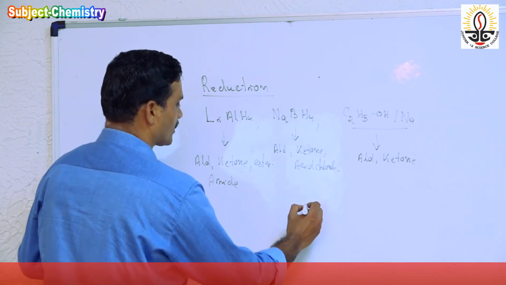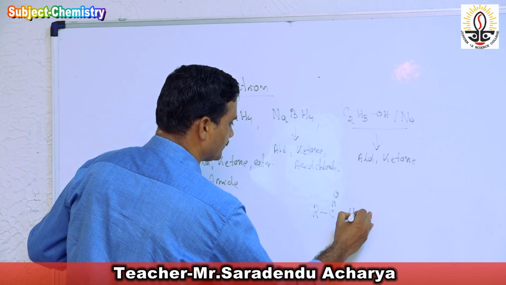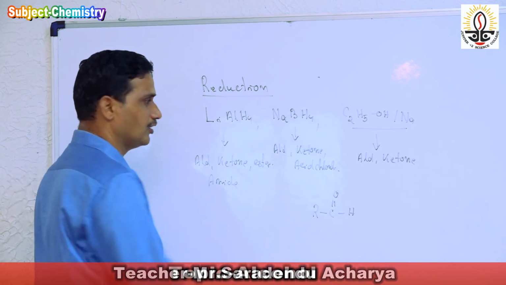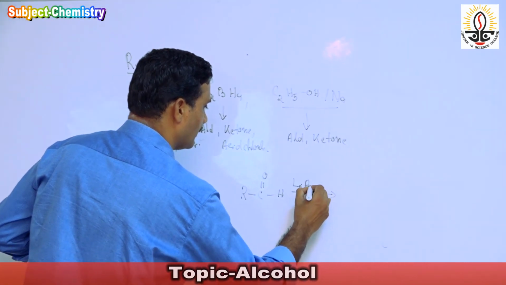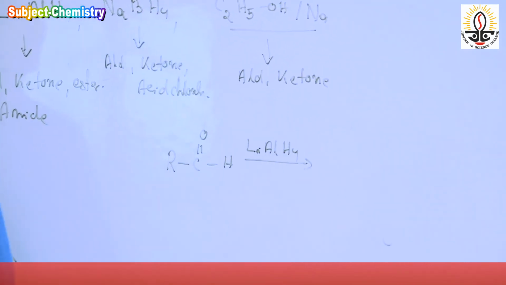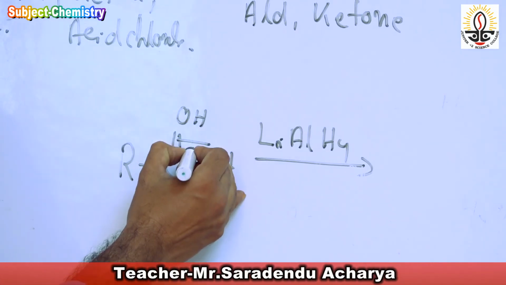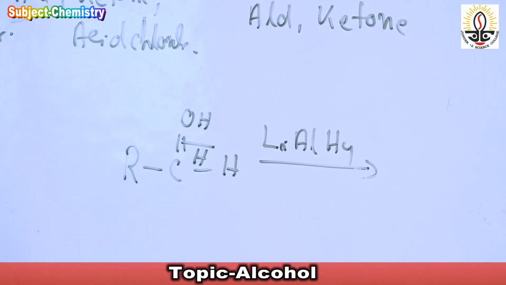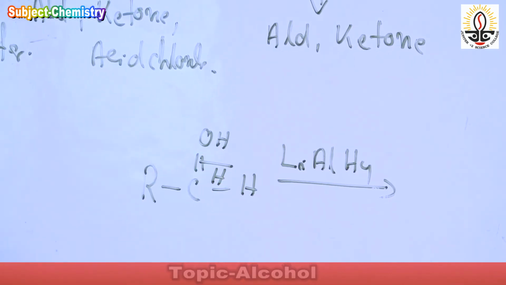Suppose there is a compound RC=O with H, so it is an aldehyde. When it is treated with LiAlH4, reduction takes place. The pi bond is broken, and two hydrogens are added.